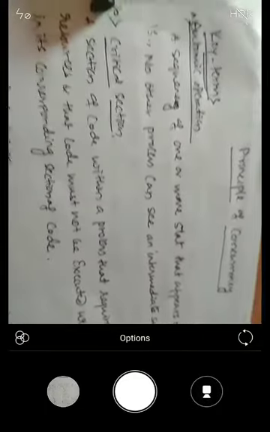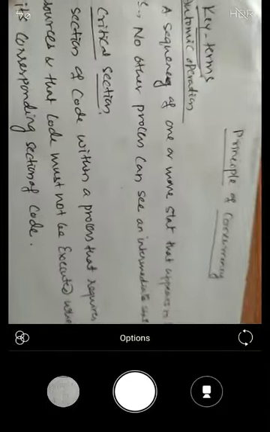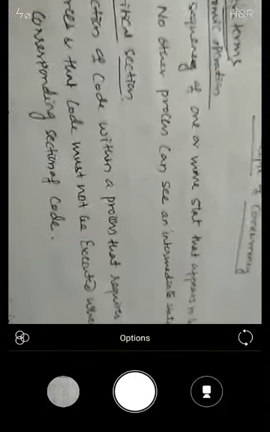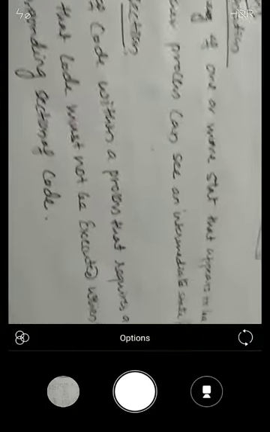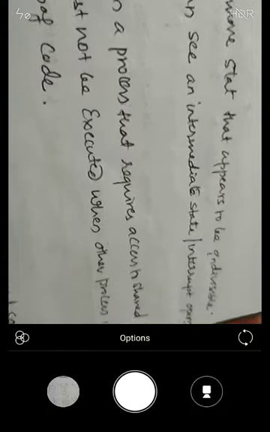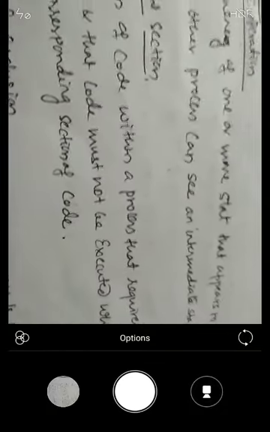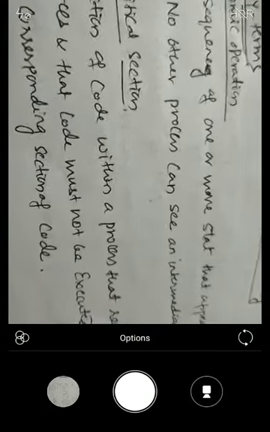The next important aspect of concurrency is the critical section. A critical section is code within a process that requires access to shared resources, and that code must not be executed while another process is in its corresponding section.